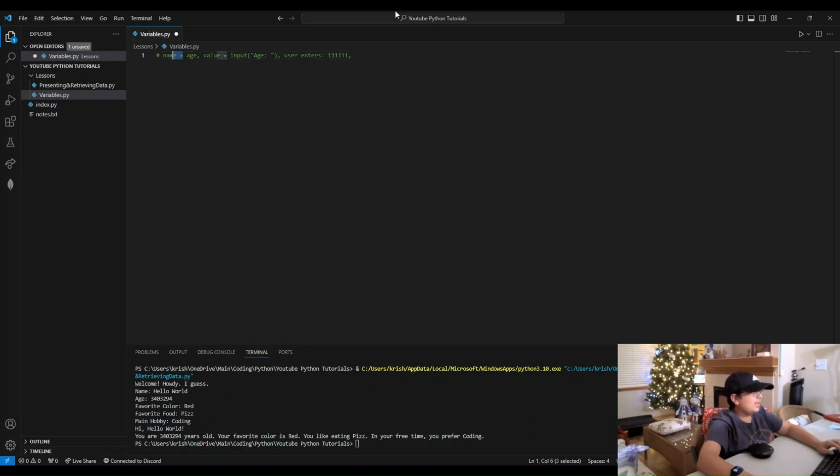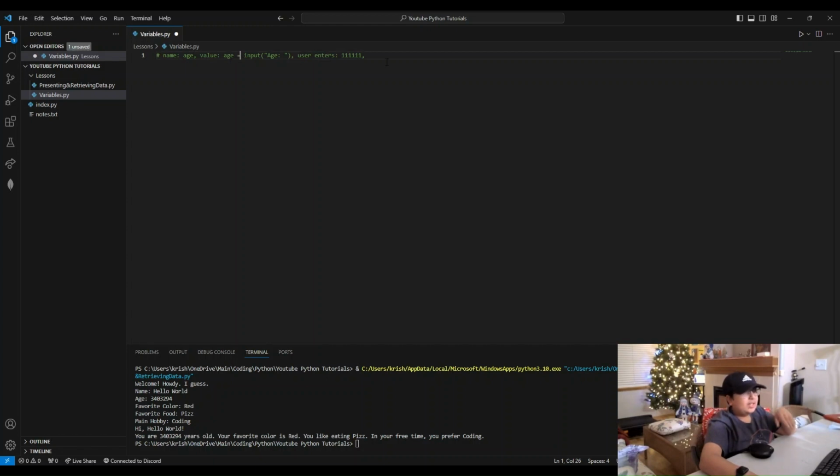Okay, I want to change this a bit. So I changed it. I kind of messed up. So the name is age. The value is age equals input age.